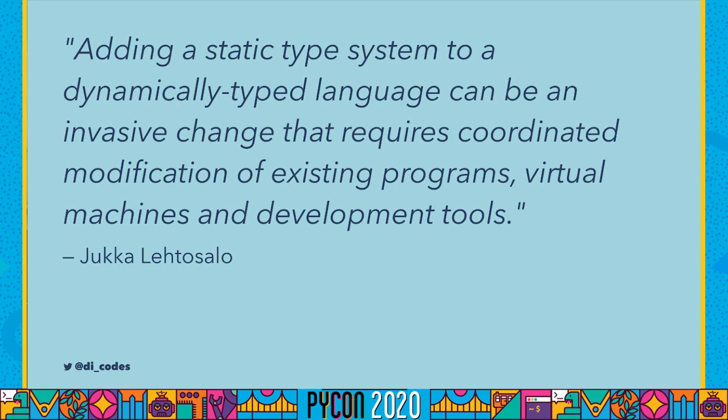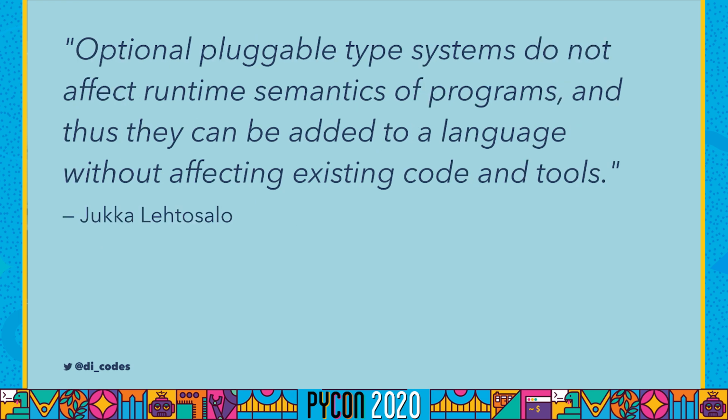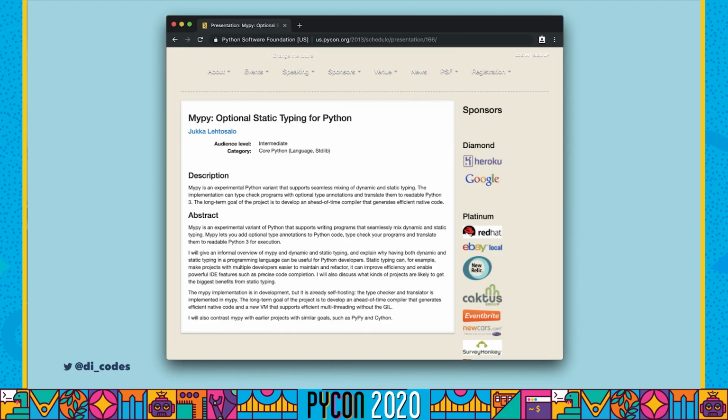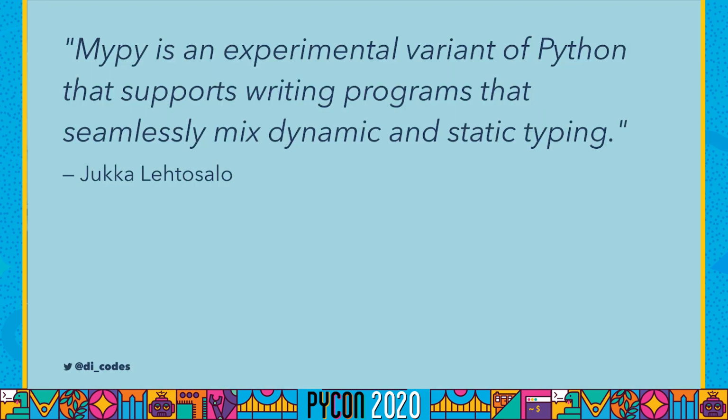Sounds pretty cool. So he published his research in 2011, and his thesis was basically this. Adding a static type system to a dynamically typed language can be an invasive change that would require coordinated modification of the existing programs, virtual machines, and development tools. However, optional pluggable type systems do not affect the runtime semantics of programs, and thus they can be added to a language without affecting existing code and tools. This sounds really great. So at PyCon US in 2013, Jukka introduced Mypy. And if you've heard of Mypy before, this is probably not what you're thinking of. In his abstract, Jukka describes Mypy as an experimental variant of Python that supports writing programs that seamlessly mix dynamic and static typing.